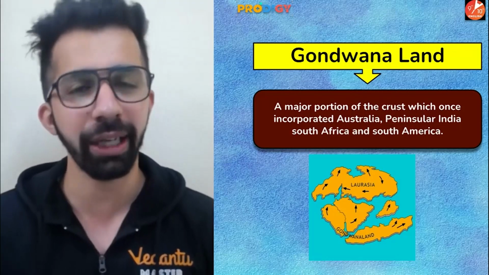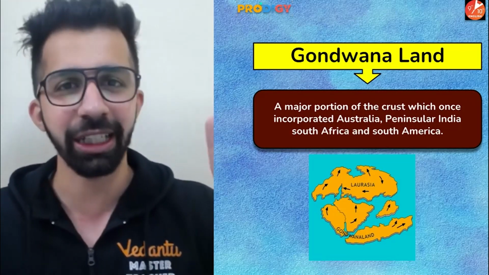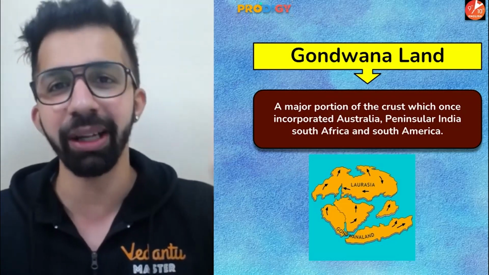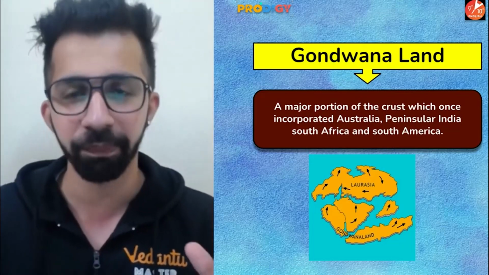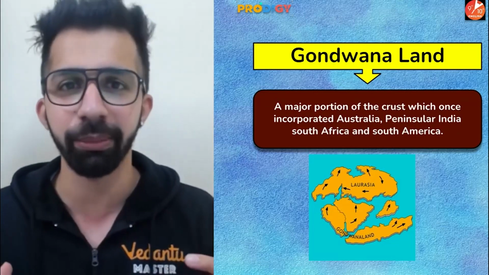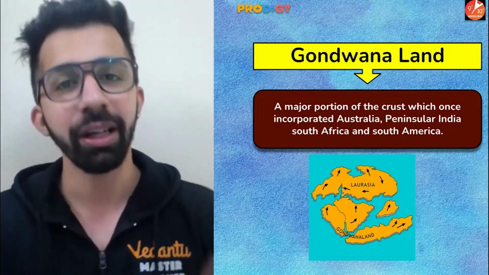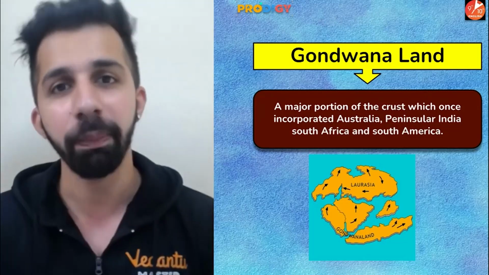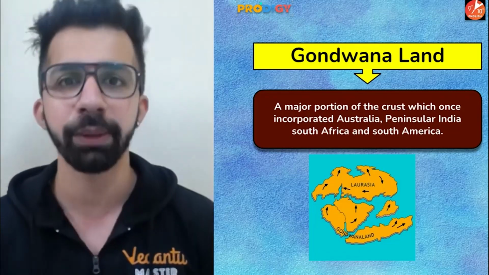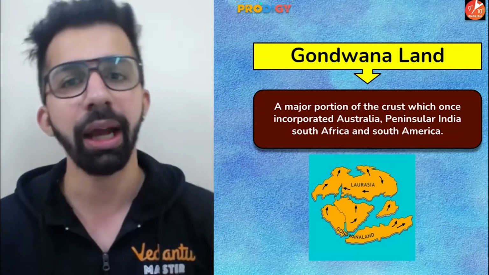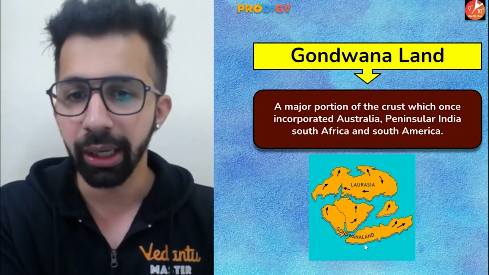Guys, long back, like today, our world is divided into 7 different continents: Asia, Africa, North America, South America, Antarctica, Europe, and Australia. Guys, there was a time when all the land masses were a single land mass and it was a supercontinent. The name of the supercontinent was Pangea. Okay, so guys, Pangea got split into 2 parts, Laurasia and Gondwana land.